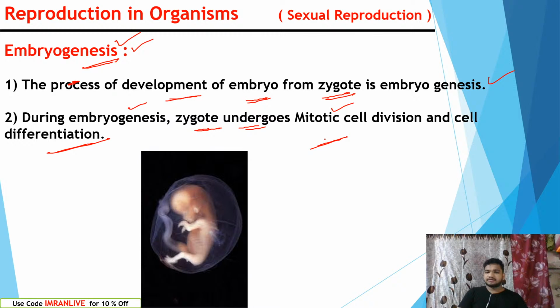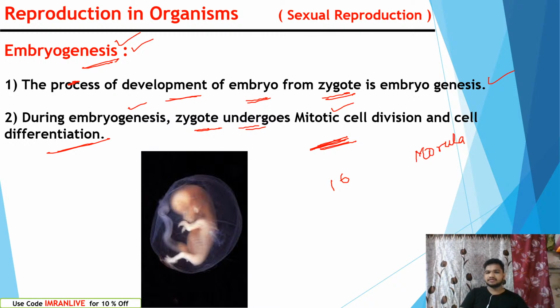The four cells multiply into eight cells. The eight cells multiply into 16 cells. The 16 cells multiply into 32, 32 multiply into 64. Like that, the cell division occurs. Complete body organs and body structure form before the delivery. So that we call embryogenesis. Formation of a complete embryo from the zygote is embryogenesis. So generally, four cells form eight cells by mitotic division, eight cells form 16 cells, that we call morula.